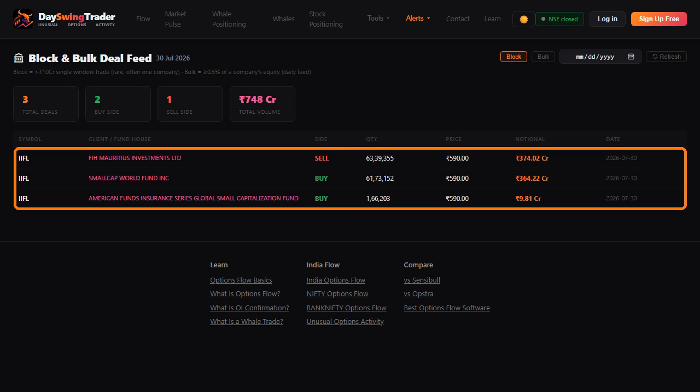And the block and bulk deal feed, the cash market side, with actual fund names. A 374 crore block in one window is conviction you can read by name. Options flow shows you the bet. Block deals show you who is moving size.